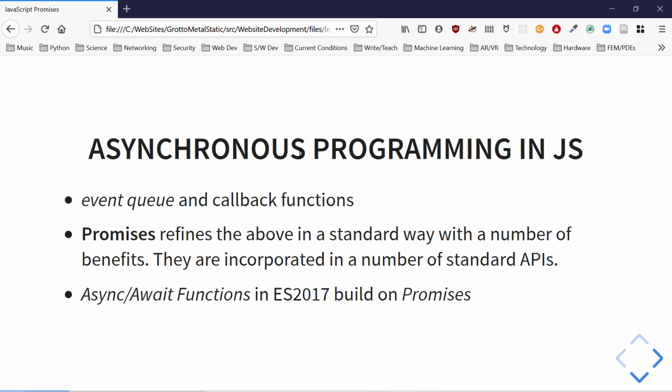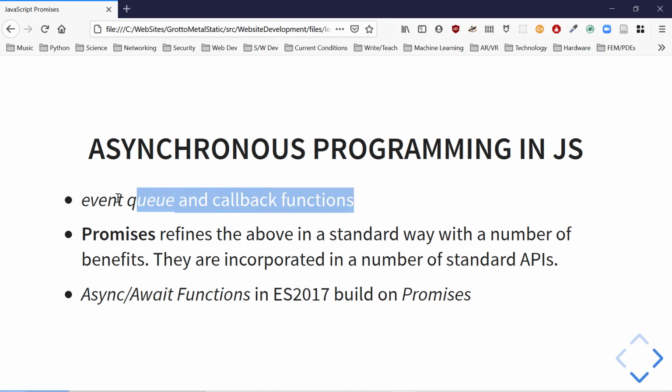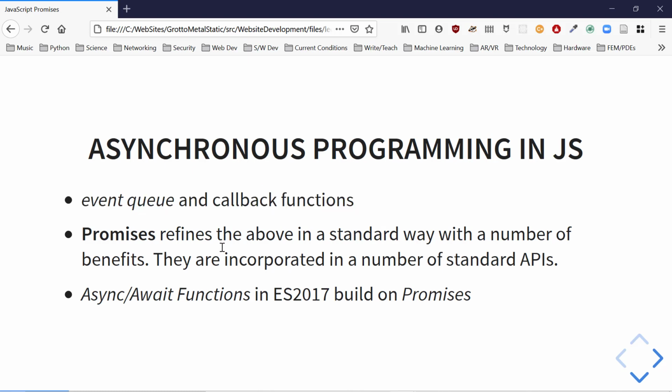So, we're talking about asynchronous programming in JavaScript. All this is fundamentally based on the event queue and callback functions. Promises are a mechanism that's going to help refine the event queue and callback functions in a way that can make our code clearer. If you don't use them in the appropriate way, your code will look like the pyramid of doom and callback hell that we talked about before.